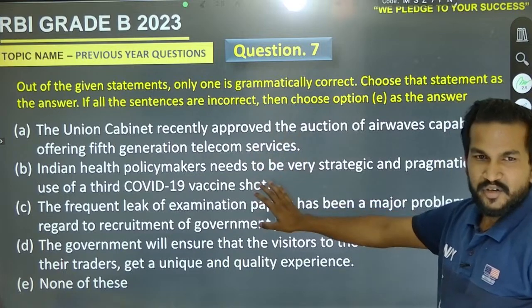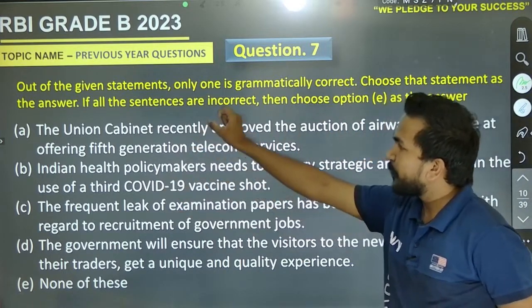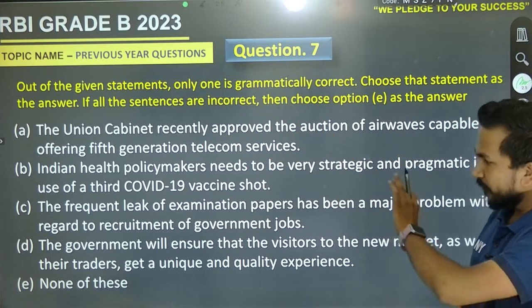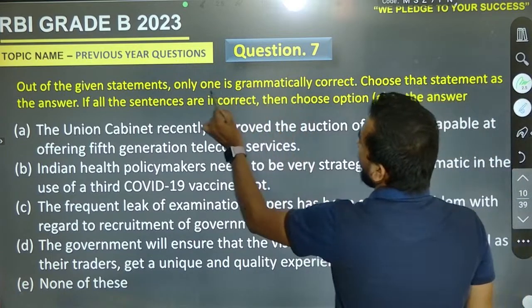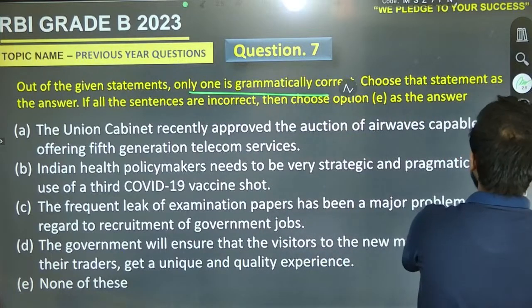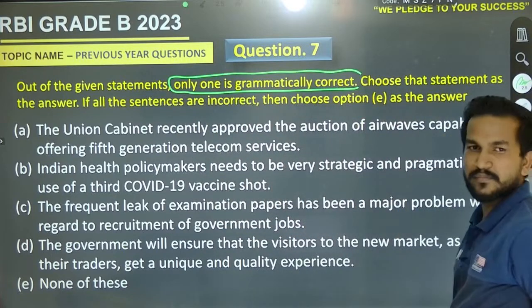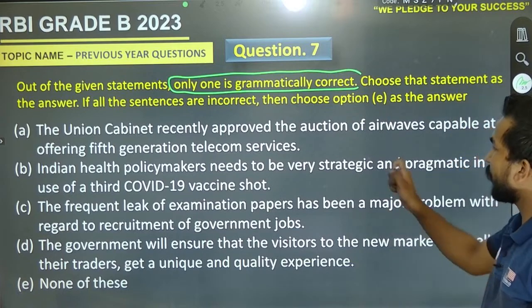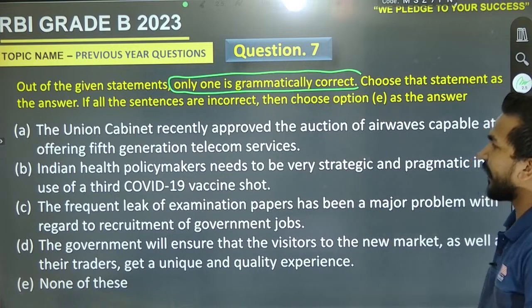Today I am fast actually, because we have many questions in this particular segment. Out of the statements, there are 4 sentences, and only one is grammatically correct. You have to choose the one that is completely grammatically correct. Go for it. The Union Cabinet recently approved the auction of airwaves capable at offering 5th generation telecom services.